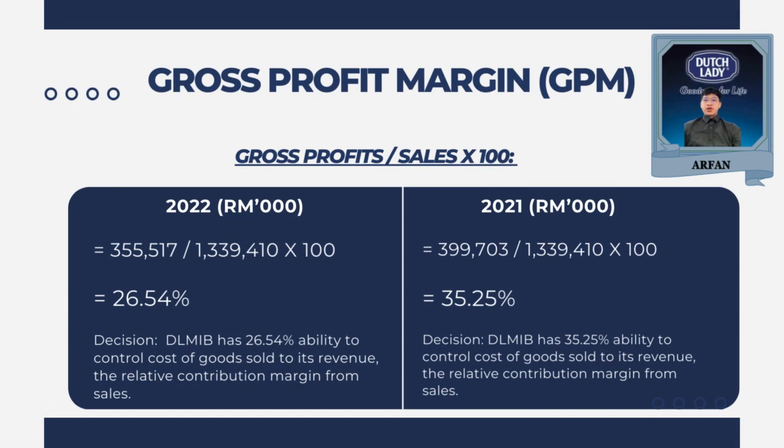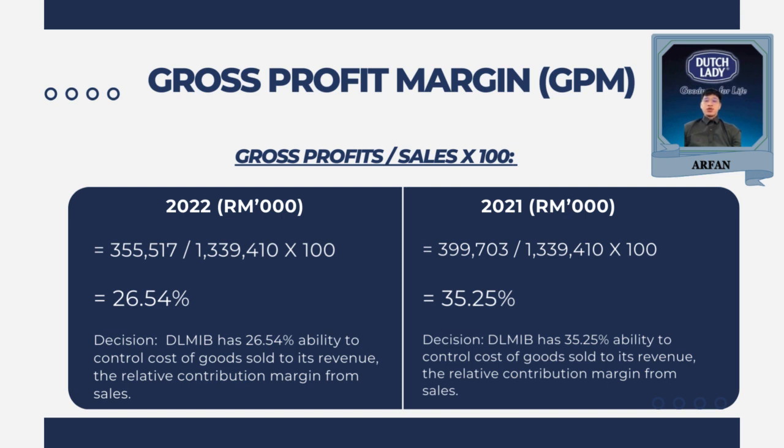For gross profit margin, as shown on the slide, it is a ratio that assesses the percentage of revenue that exceeds the cost of goods sold. It is calculated by dividing the gross profit by the total sales times 100.